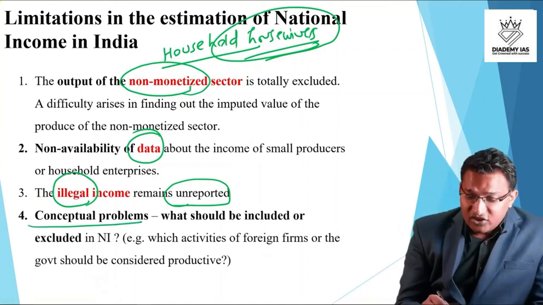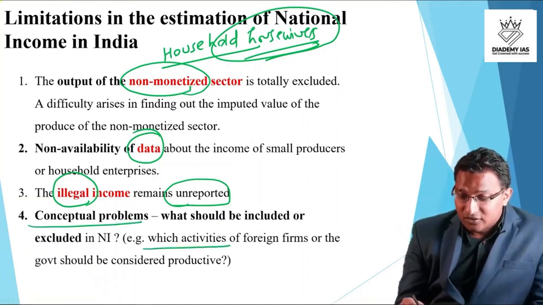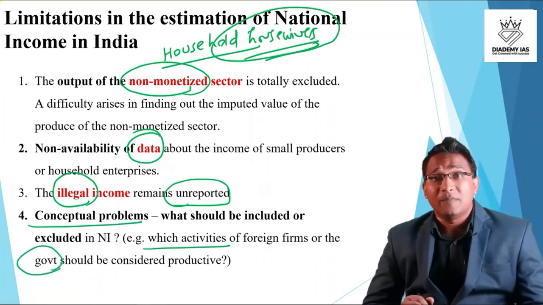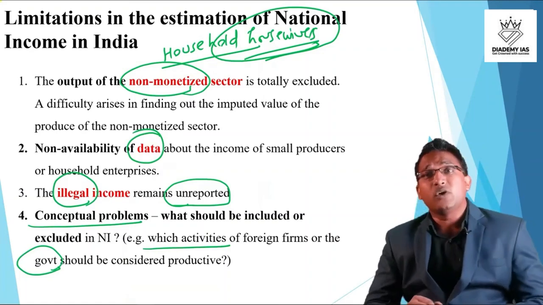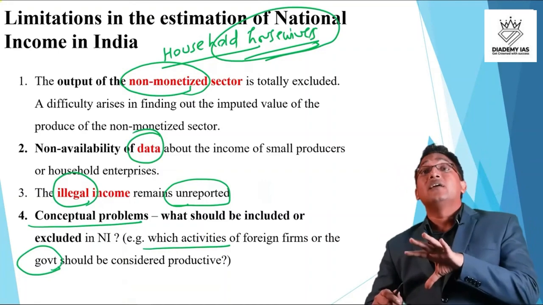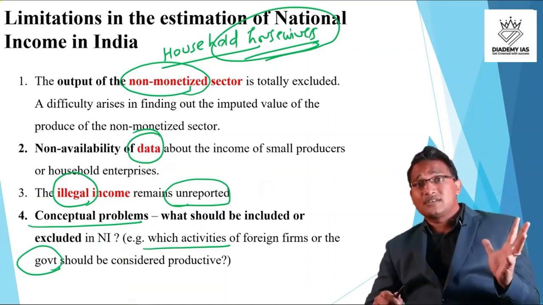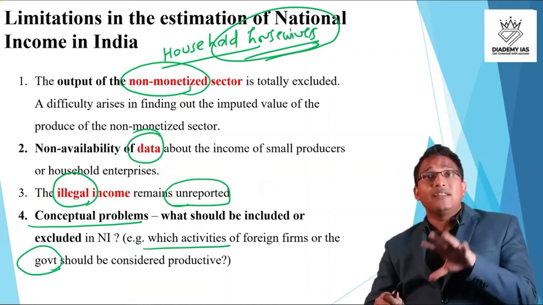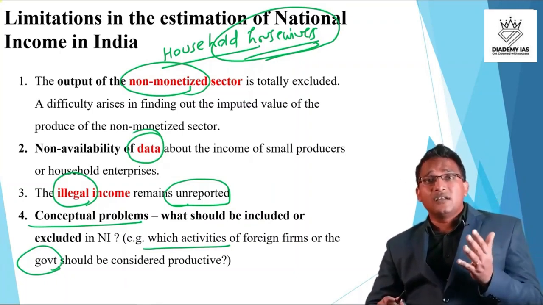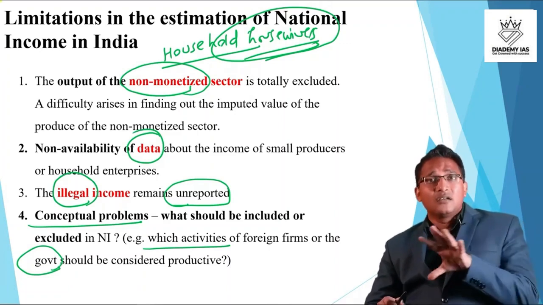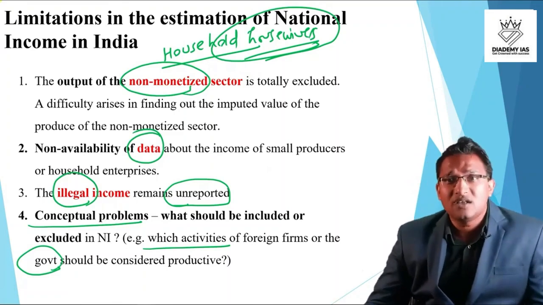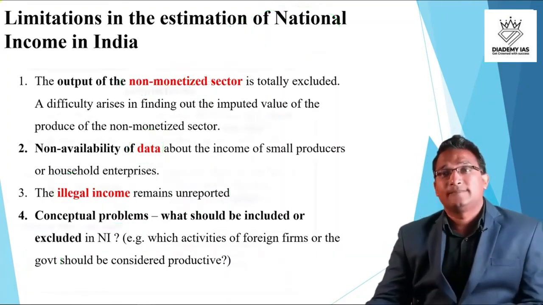Conceptual problems, like which item should be included or which should not be included. About the government, whether the government activities should be part of the GDP or not, that is always a point of controversy, because some people say that it is a productive activity because the government is creating a conducive environment for the business. So all the activities of the government are productive activity. Another school of thought says that there is no production happening in the government, there is no direct economic activity, so we don't include it. So this is a conceptual problem. This is also a limitation.